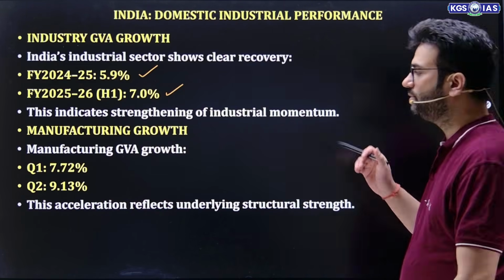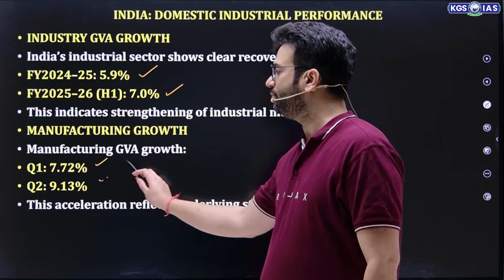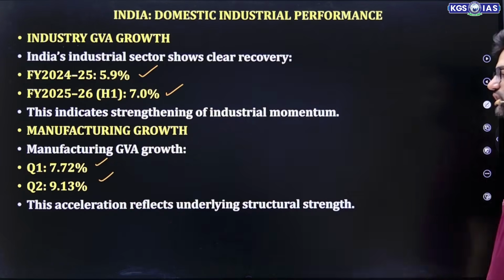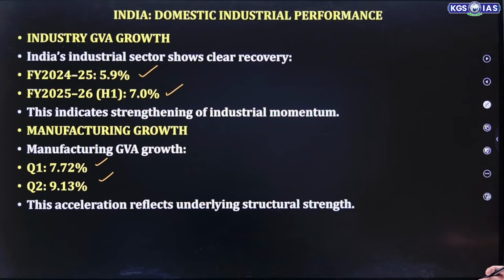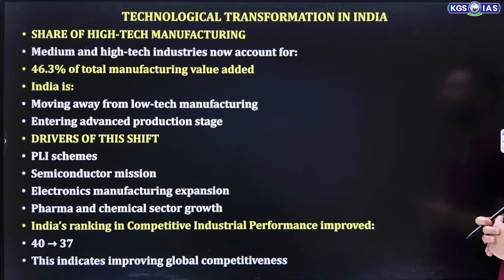Manufacturing growth, if we talk in the context of GVA: quarter 1 7.72, quarter 2 9.13. This acceleration reflects underlying structural strength. That shows that manufacturing performance and domestic industrial performance keep on improving. Now, the next is technology transformation in India.